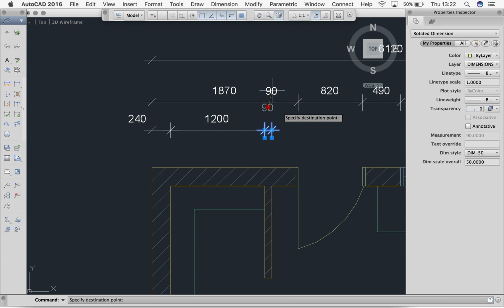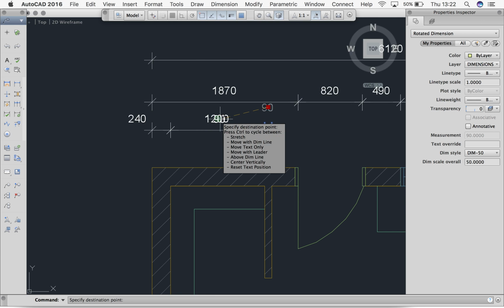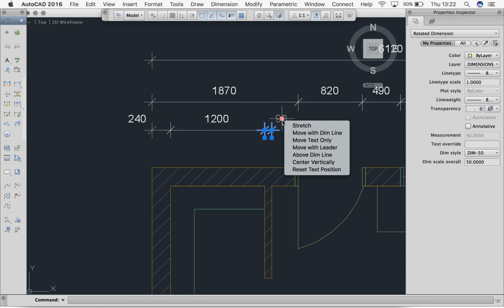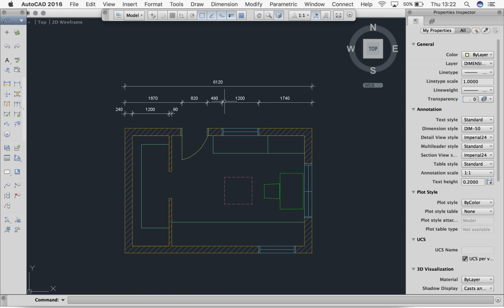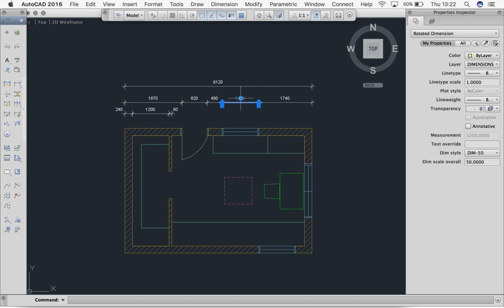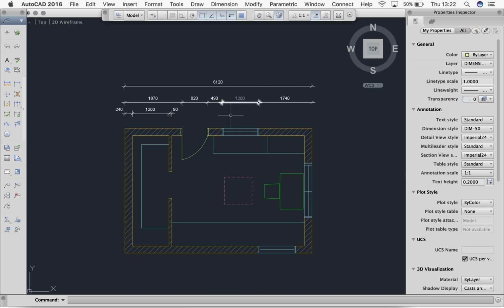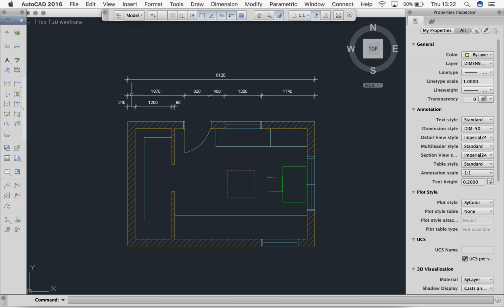Text only, and just to the outside so it's looking nice and neat. Okay, I'm going to make sure they're in the right layer so I can click on them, and yes, they're in my dimensions layer. Okie dokie, so that is how you draw dimensions.